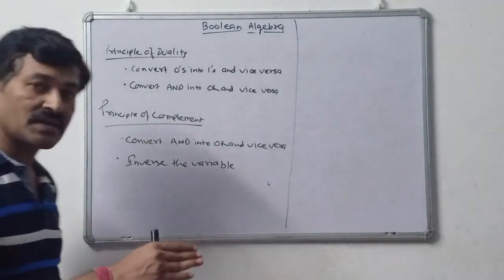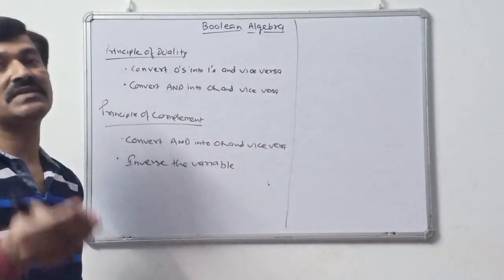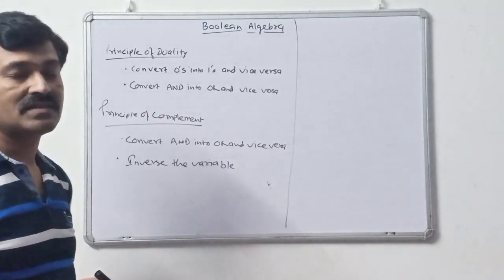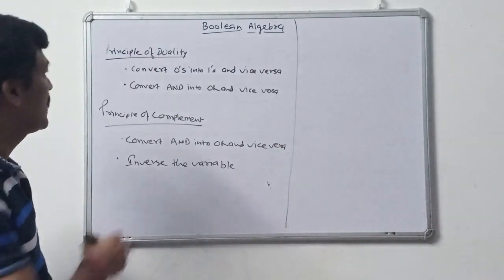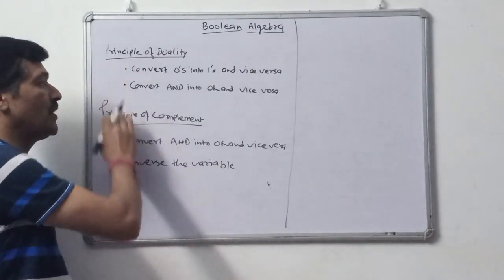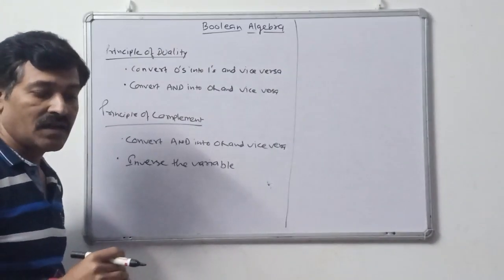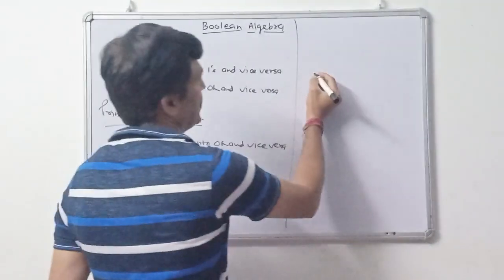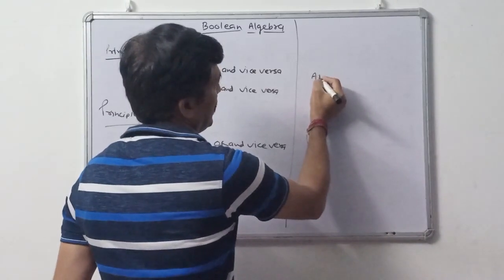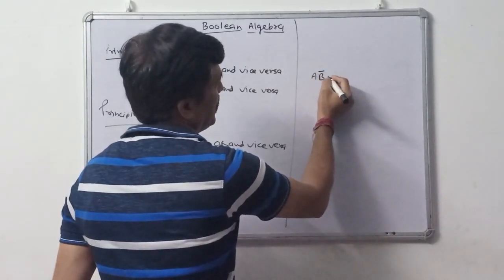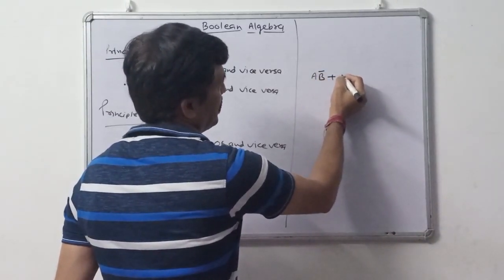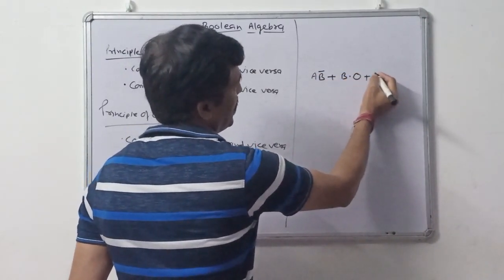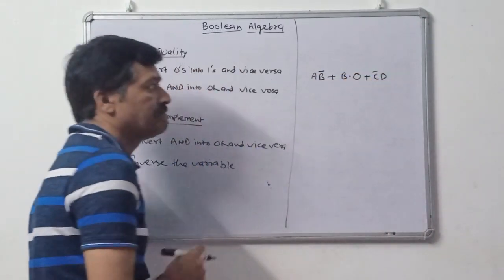We have discussed the gates, the basic terminologies, the basic gates, universal gates and the exclusive gates. Now, the principle of duality. The dual of any statement. I am writing one statement here as AB bar plus B into 0 plus C bar D.